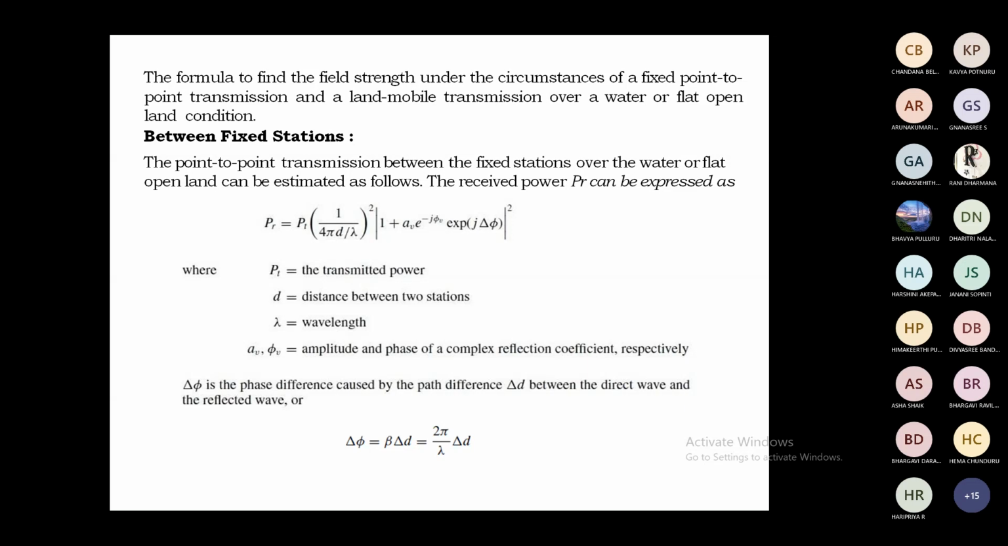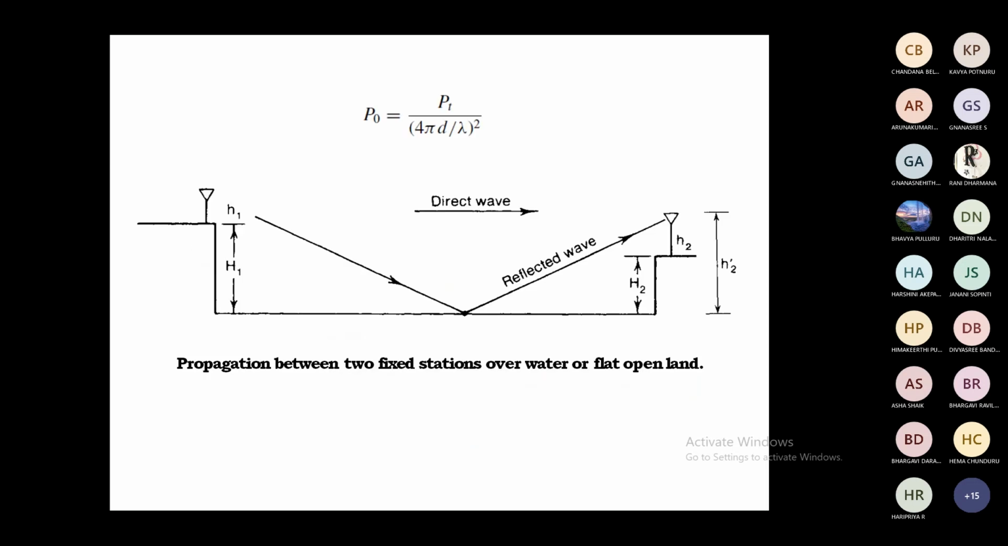Here, PT is the transmitted power, d is the distance between two stations, lambda is the wavelength, Av is the amplitude coefficient, and phi v is the phase coefficient. Delta phi, already discussed, is equal to beta times delta d, where beta is 2 pi by lambda. So delta phi equals 2 pi by lambda into delta d. Finally, the relation between P0 and PT is P0 equals PT by (4 pi d by lambda) whole squared. This is a general equation.